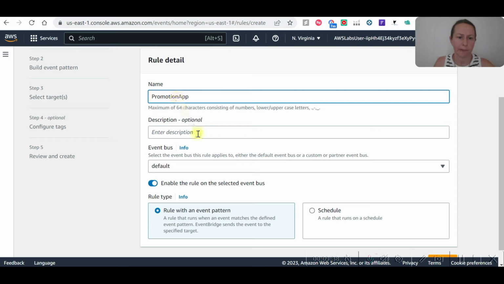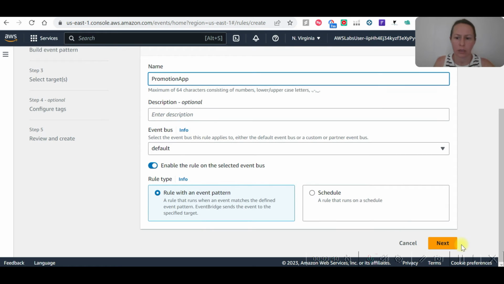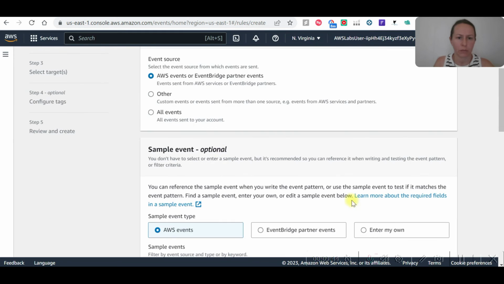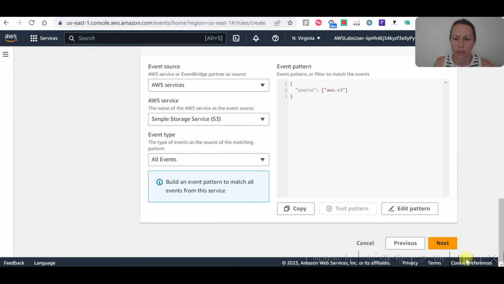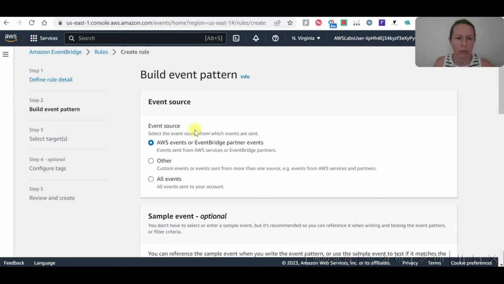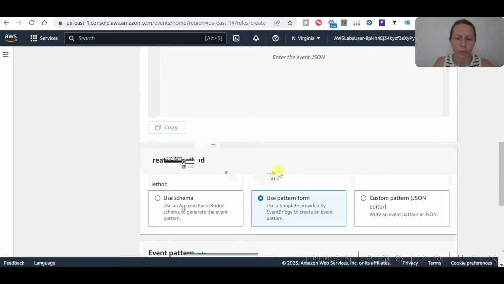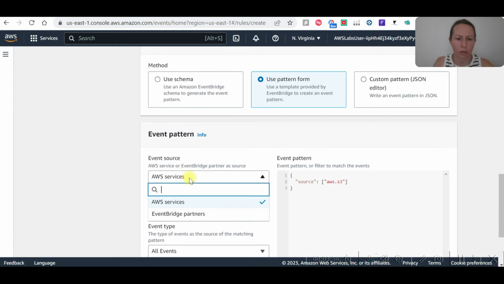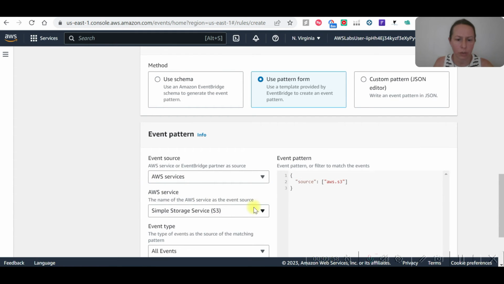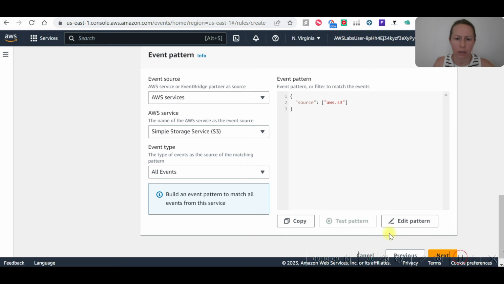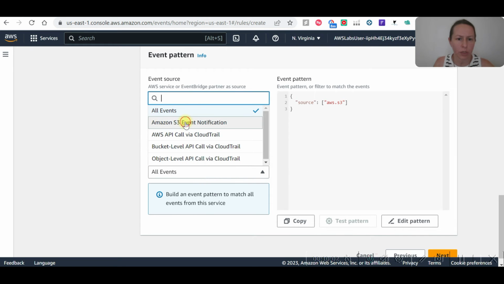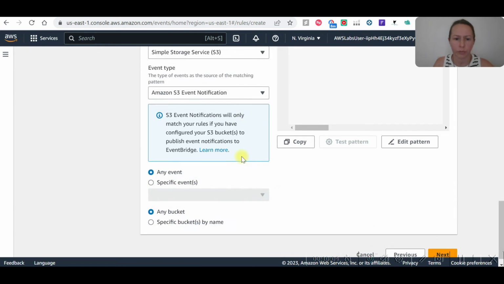Tab. Let's go down on this one. AWS services, simple storage service, Amazon S3 event notification.